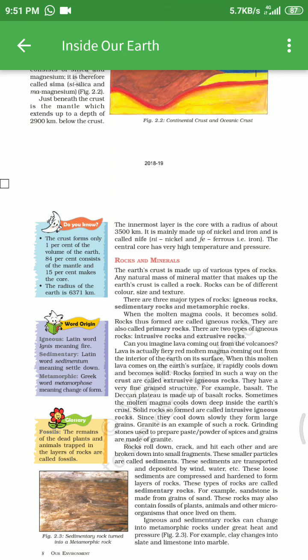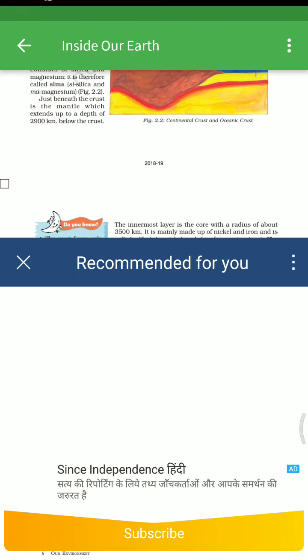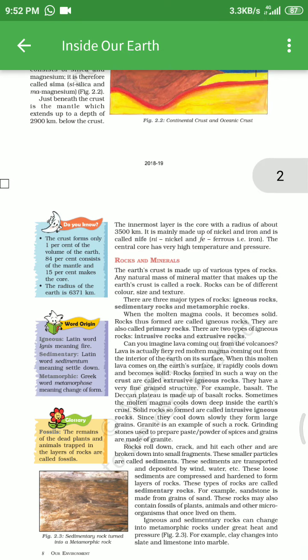Rock can be of different colour, size and texture. There are three major types of rock: igneous rock, sedimentary rock and metamorphic rock. We will discuss one by one what is igneous rock, what is sedimentary rock, and what is metamorphic rock.